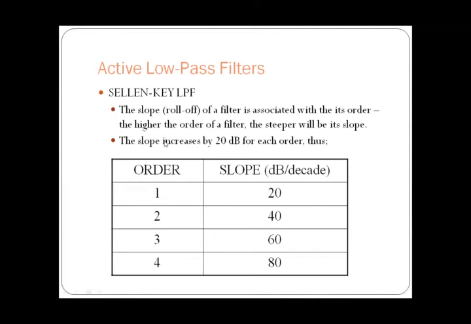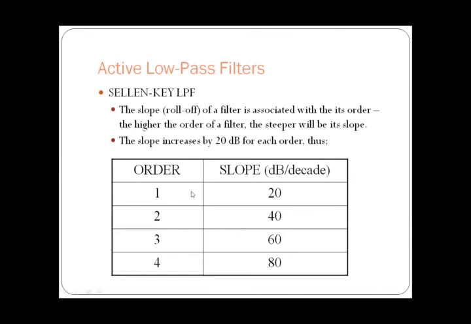The difference is that in the pass band we have not observed any difference. In the stop band we have observed the difference, that is the roll off. The roll off is going to increase, from minus 20 dB to minus 40 dB. As the number of poles increases, the roll off rate also increases. So as we go for a higher order filter, the slope will be steeper. The slope increases by 20 dB for each order.